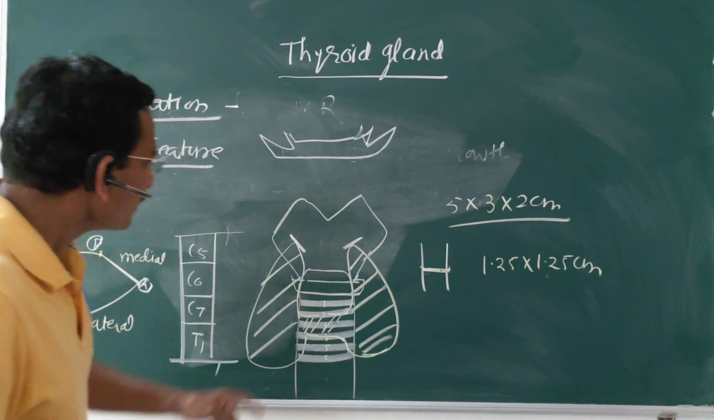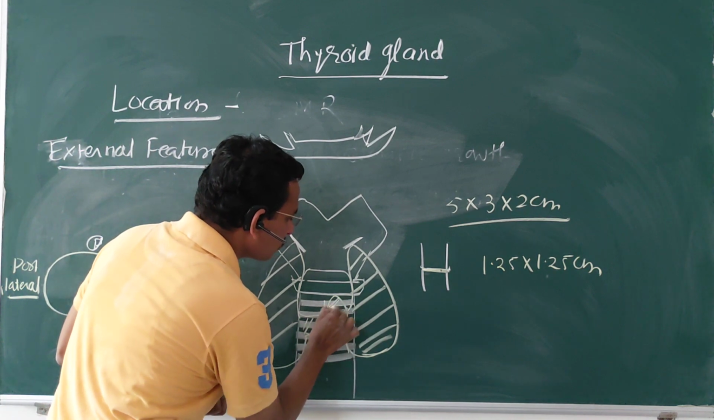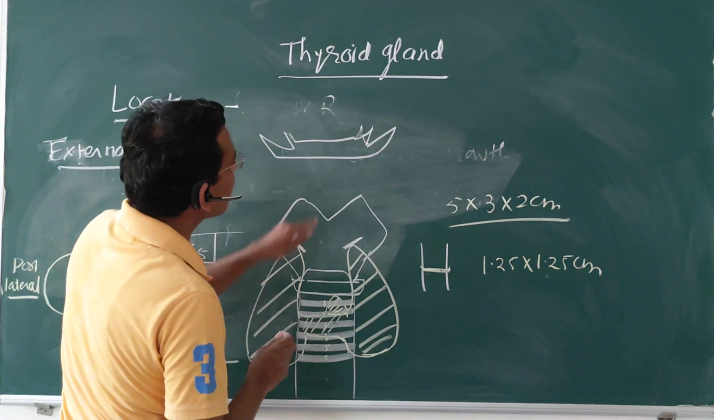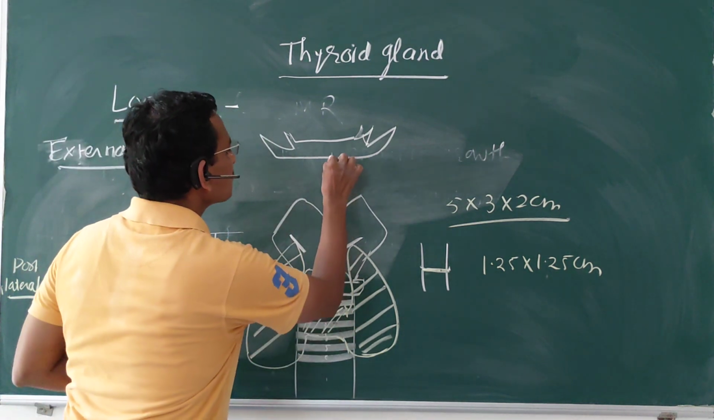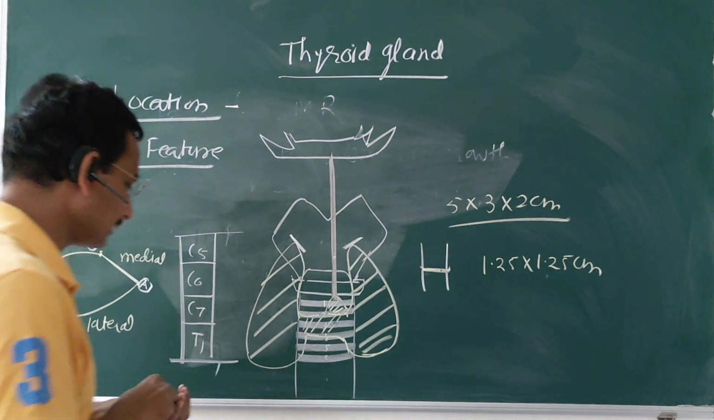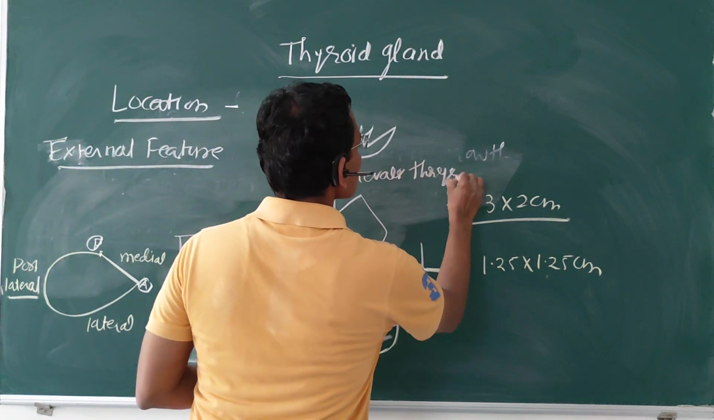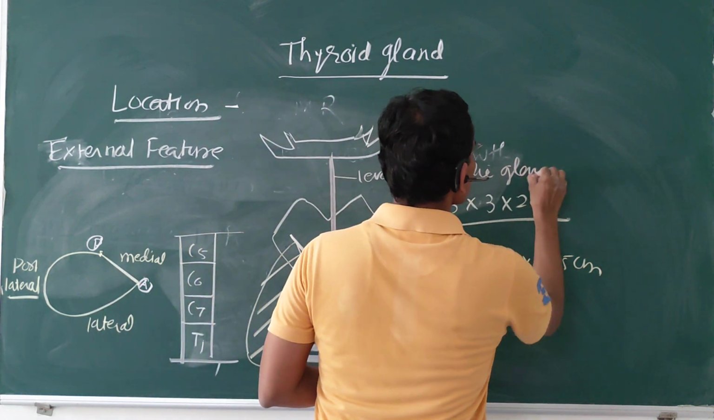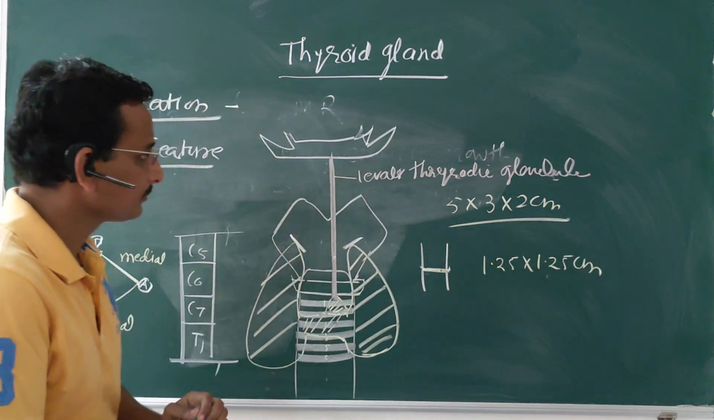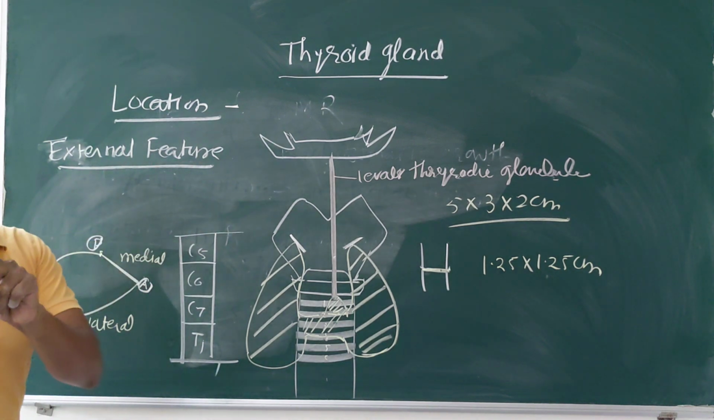Understand? Then on the isthmus, sometimes there is a pyramidal shaped lobe. This pyramidal lobe is connected to the hyoid bone by a fibrous band, called the levator glandulae thyroideae. This is about the external features of the thyroid gland.